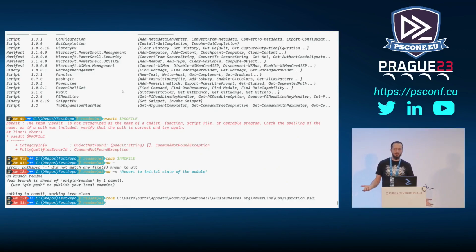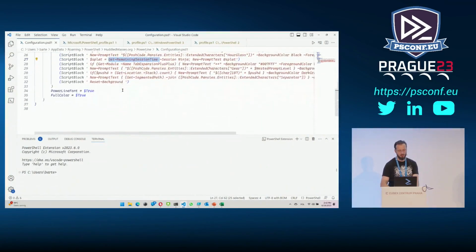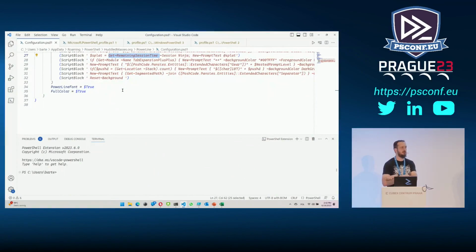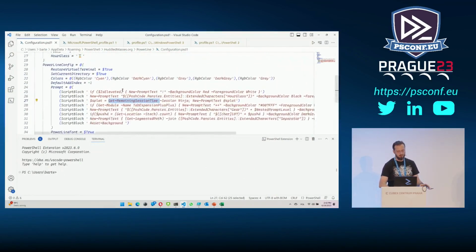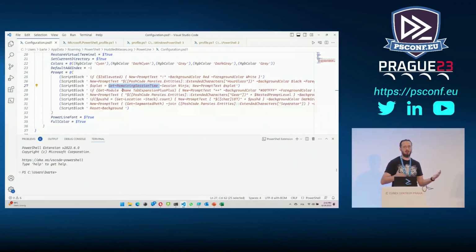So it can do whatever you want, and that's the really nice thing about this module, that you can really expand on it. All I have to do is make sure that this configuration for this module, which I'll probably put details on how you get going with, is basically telling Powerline how to structure those things. And other modules can inject into it. As you can see, there's nothing here that is related to Git, but the module that I have for Git is smart enough to figure out, oh, you are running Powerline, so I'll inject this part of the prompt for you, and you don't have to worry about that yourself.